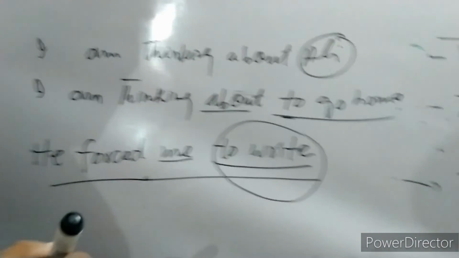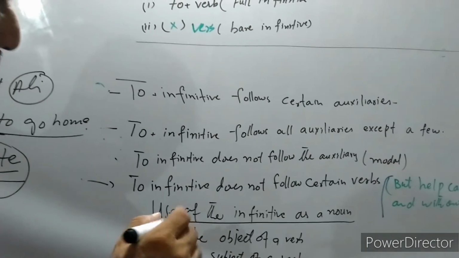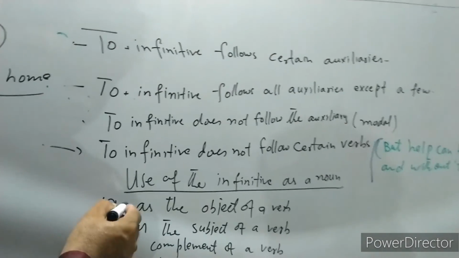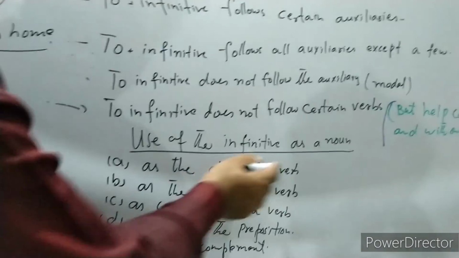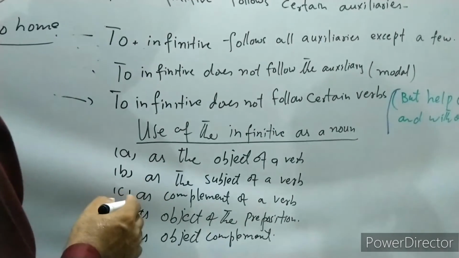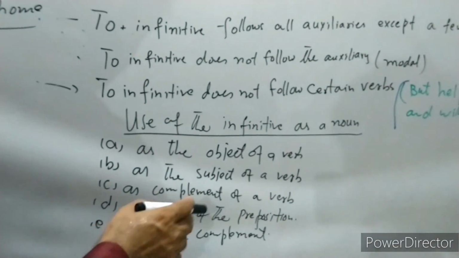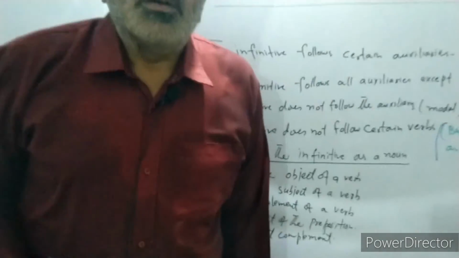Okay, so look again. The infinitive can do the function of a noun. So the function of a noun may be as the object of a verb, as the subject of a verb, as complement of a verb, as object of the preposition, as object complement.